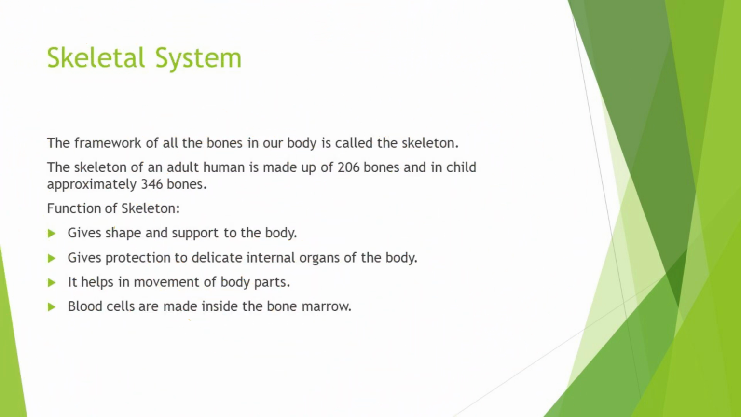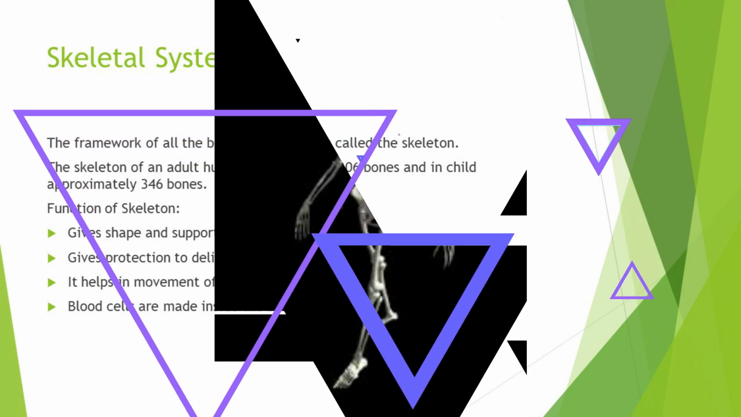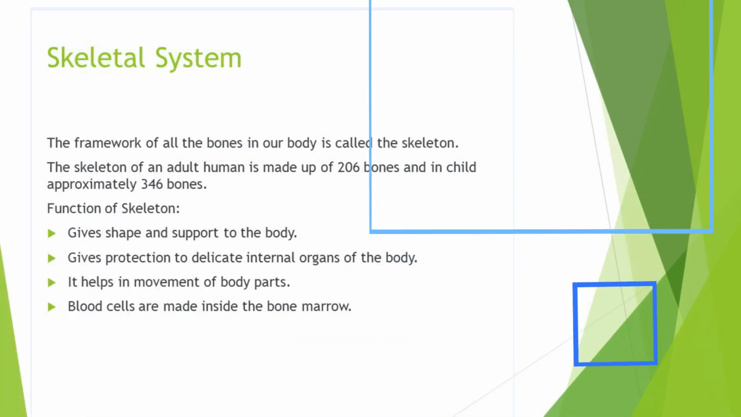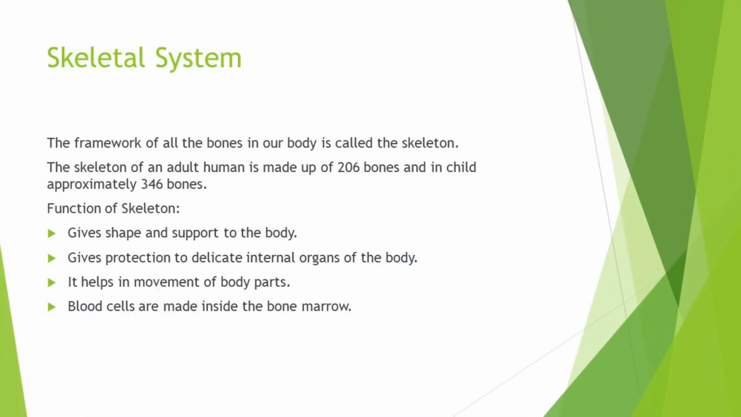Now, skeletal system. The framework of all the bones in our body is called the skeleton. Now, the skeleton of an adult human is made up of 206 bones, and in a child it is approximately 346 bones. Now, how do 346 bones become 206 bones? As the body grows, the small bones are joined together to become a big bone, and so from 346 it only reduces and it becomes the 206 bones in an adult.